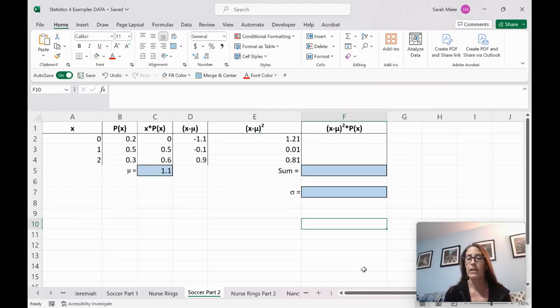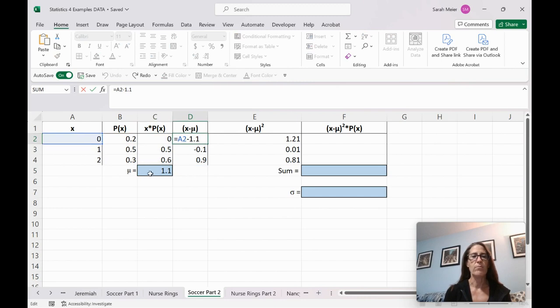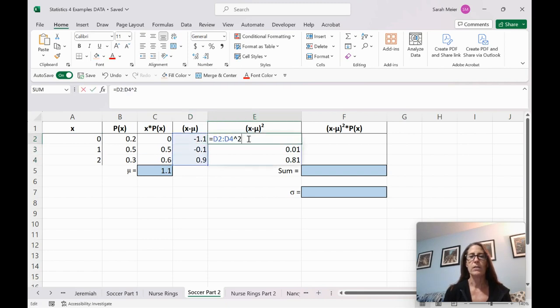So in the video of section 4.2, when I do the standard deviation for the soccer players, soccer part 2, on the Excel sheet you can see down here, I made a mistake when I was doing this column here. So everything up to this point is fine. We did X and P of X were in there. We multiplied them together and added those up to get our expected value. Then we did each value minus the expected value, so X minus 1.1. And I did that for each column. And then this was the squared column.